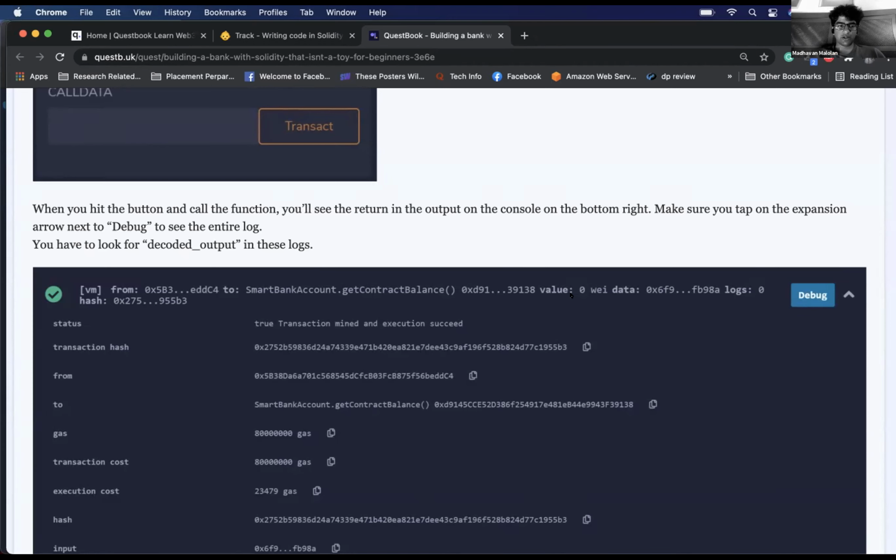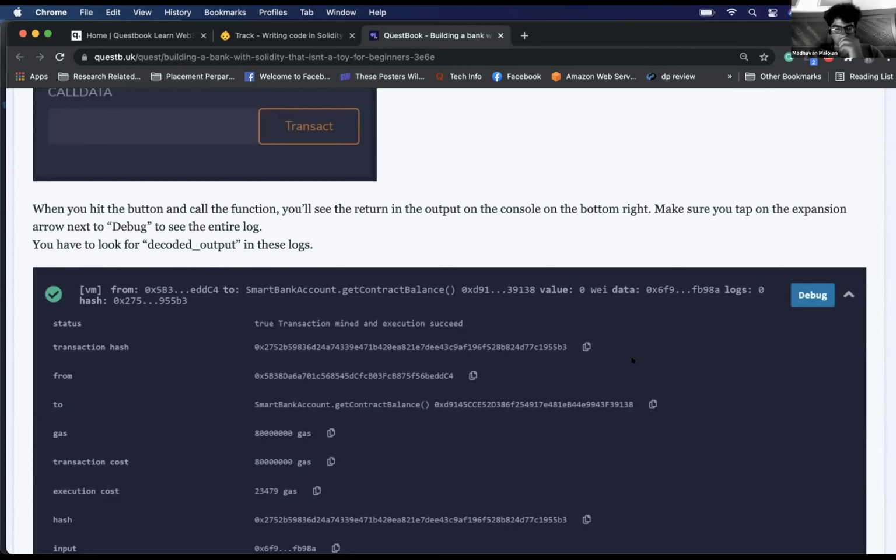So basically, when you hit get contract balance, it sent this request from your account. That's how Ethereum identifies who asked us to run this function. So the from is who sent the request to run this particular function.